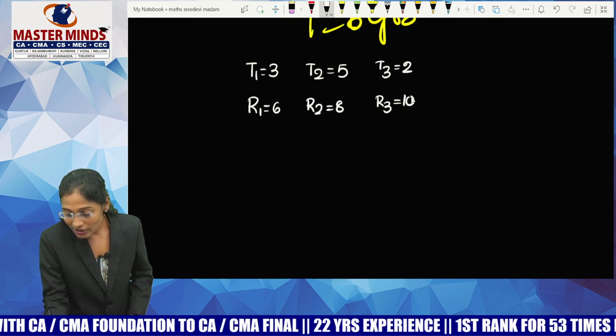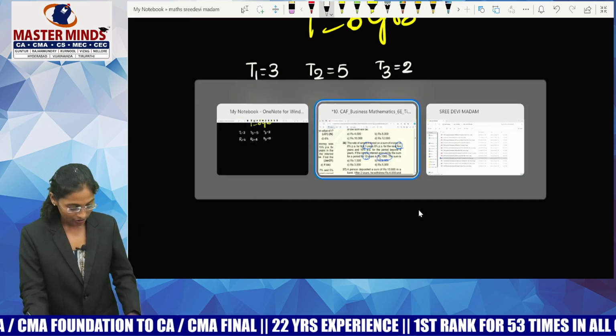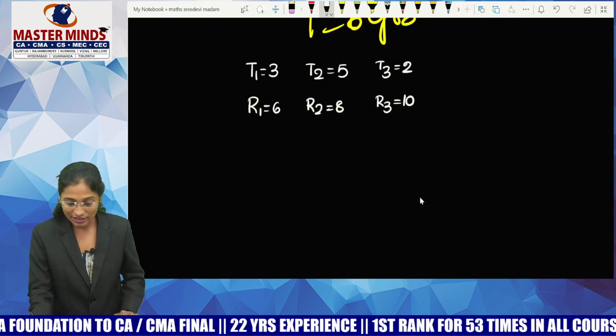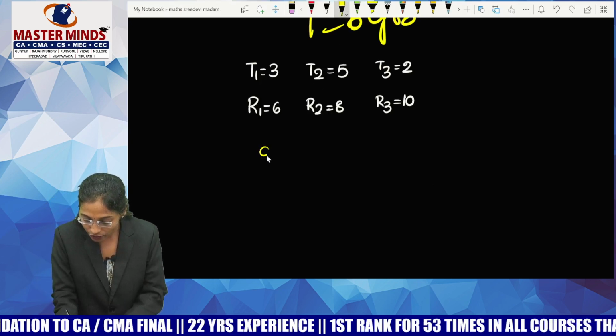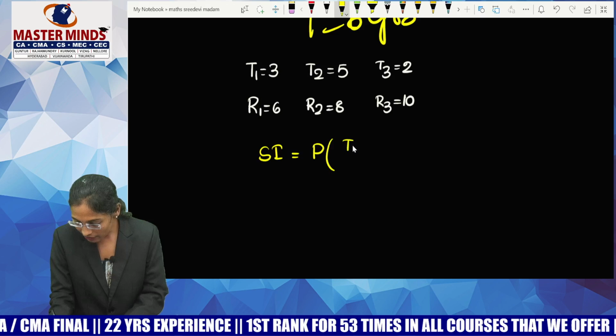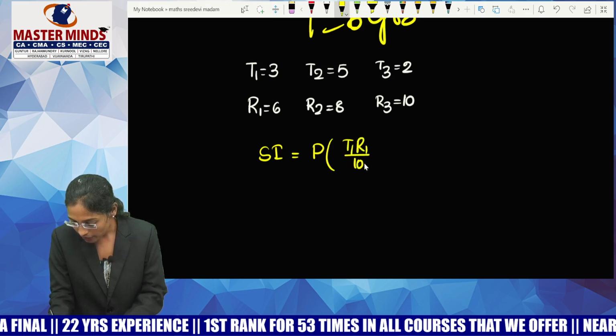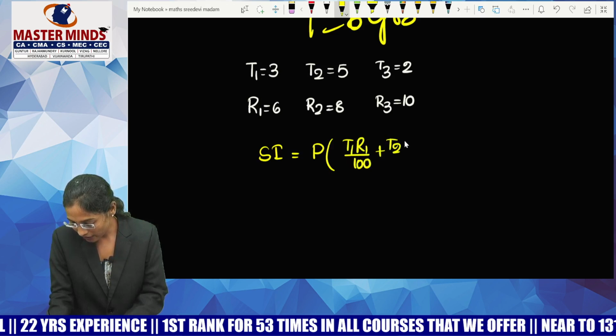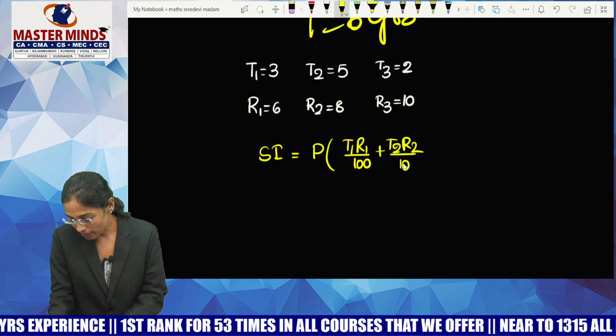Okay, what is the total simple interest that he earned? 1560. Tell me the formula for simple interest if your time duration and rate of interest are varying. P of T1 R1 by 100 plus T2 R2 by 100 plus T3 R3 by 100.